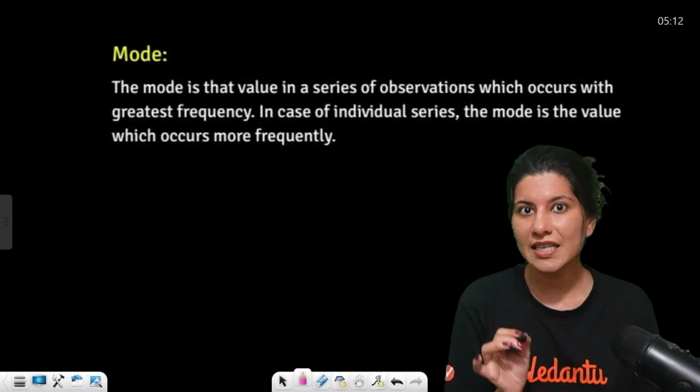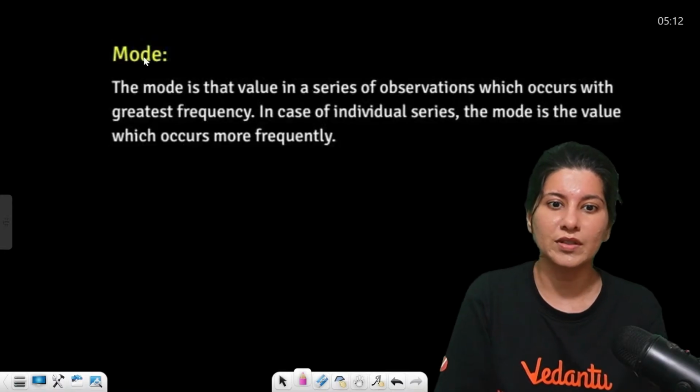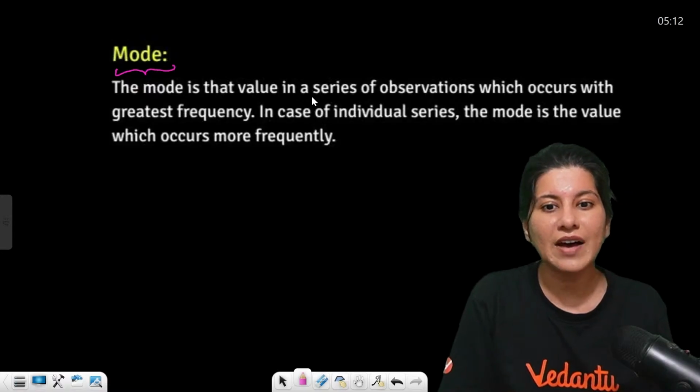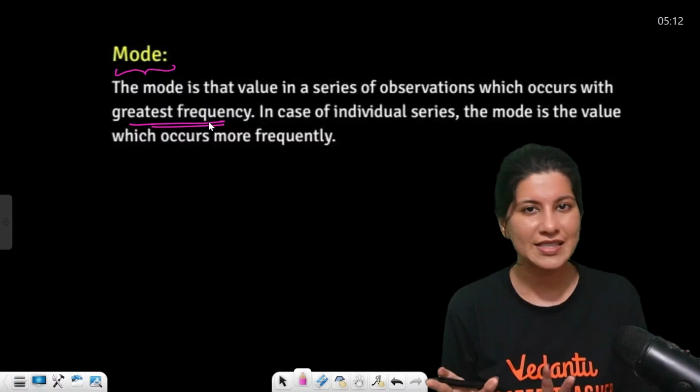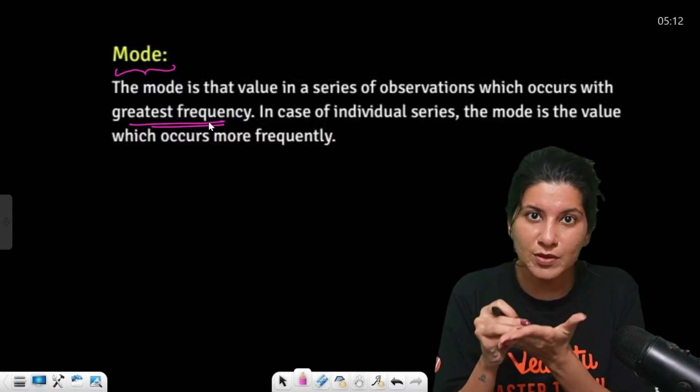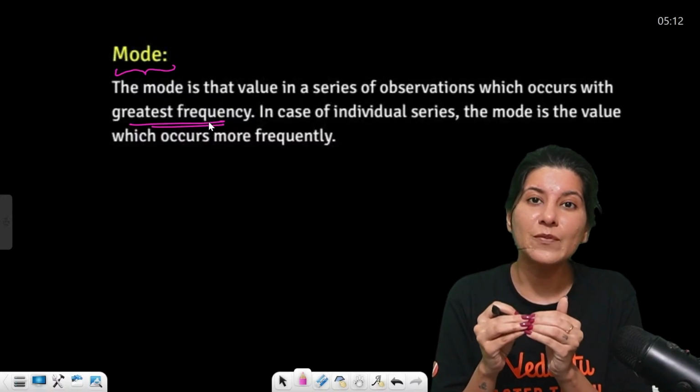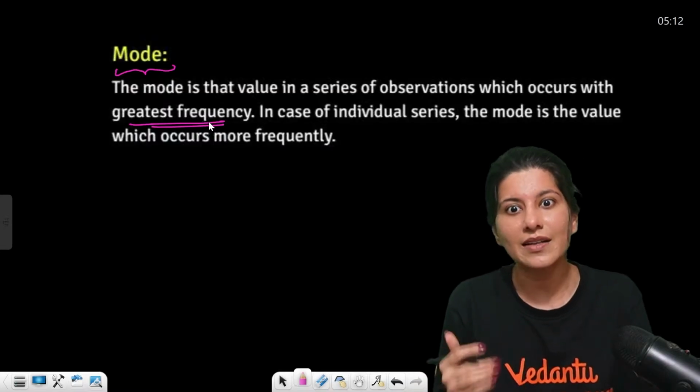Now median is done. Mode. What is mode? Mode is the value in a series of observations which occurs with greatest frequency. So mode is very simple. That observation which is coming for the maximum number of times, that is your mode.